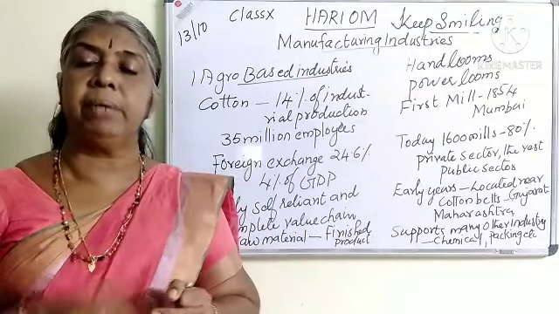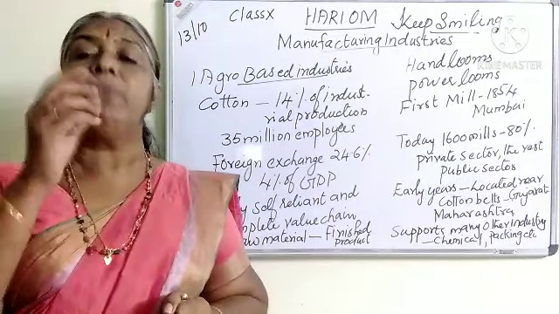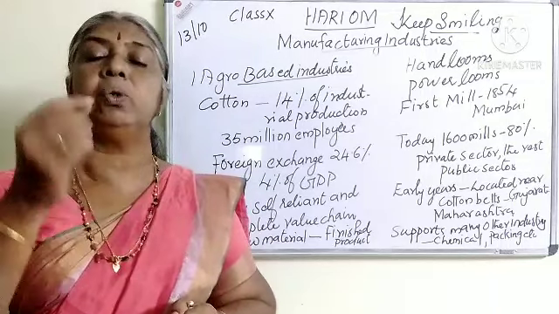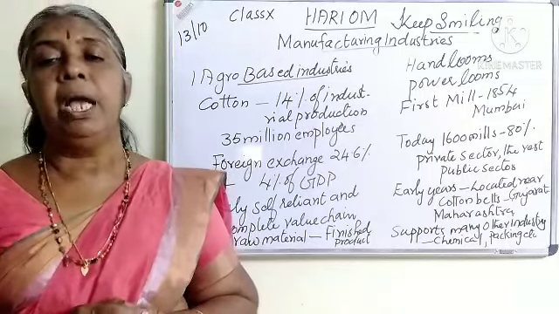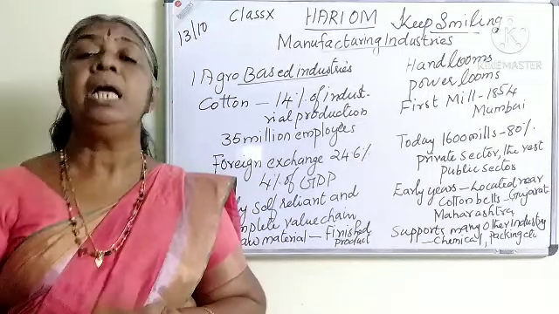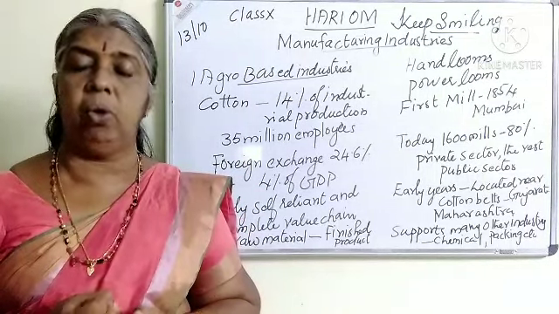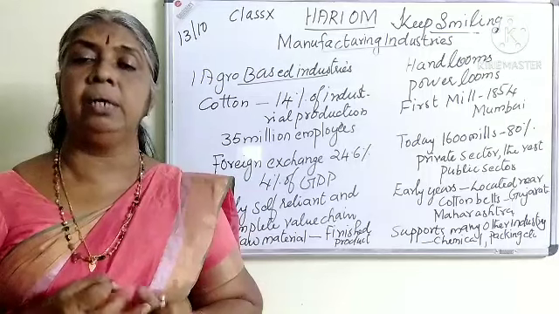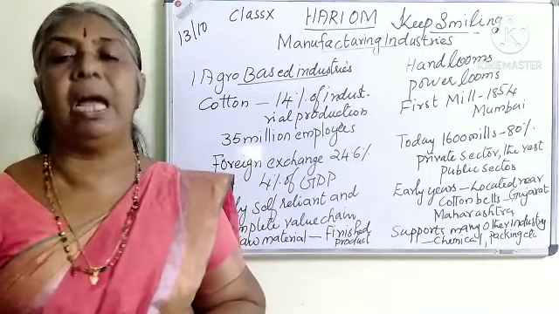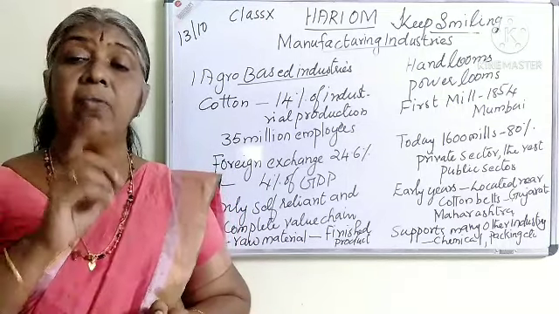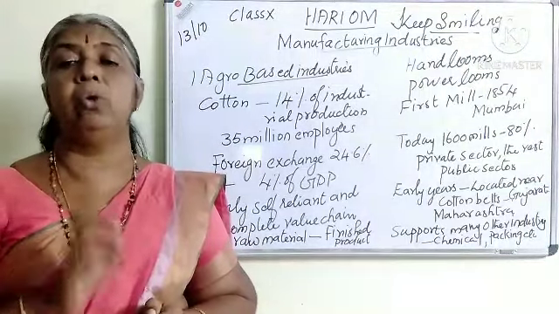Cotton is cultivated, and from the cotton ball we collect the cotton. That cotton is made into cotton yarn. From that yarn, thread is made. Using that thread we make the cloth. So it is a self-reliant industry. And from the raw material to the finished article, it is in the value chain. If you sell the raw material as cotton or yarn or thread or finished article, whatever it may be, it has its own value. So it is in the value chain also, from the raw material to the finished article, and it is also a self-reliant industry.